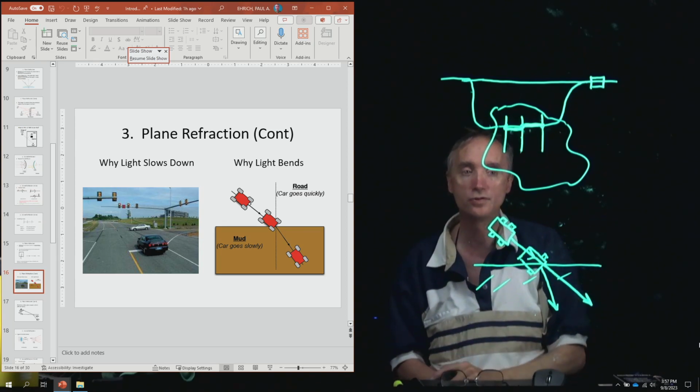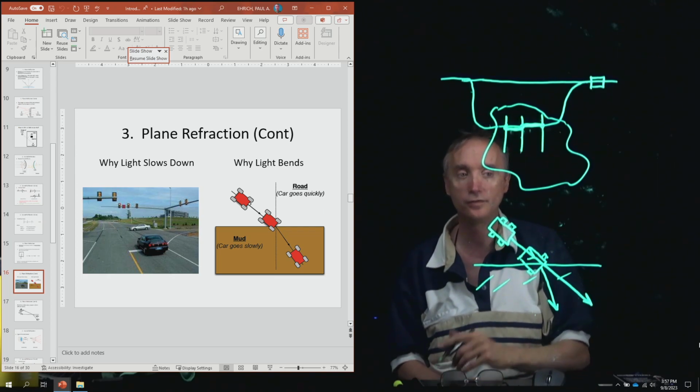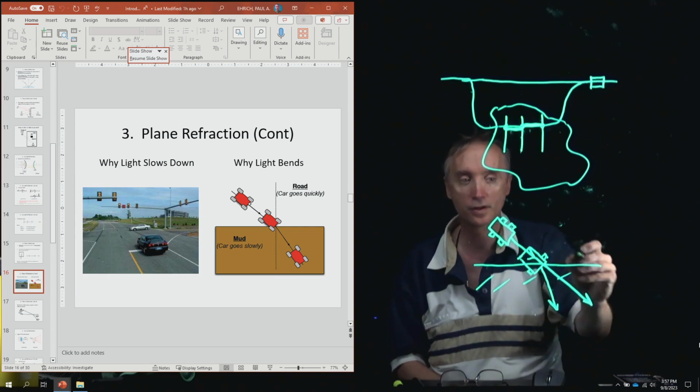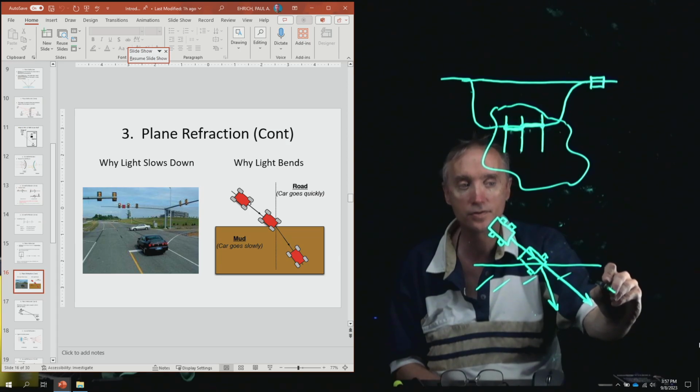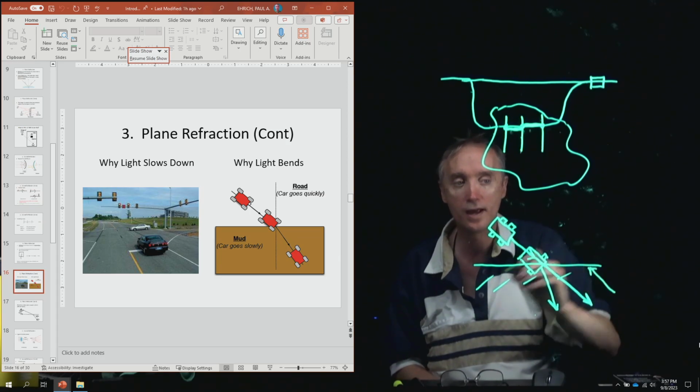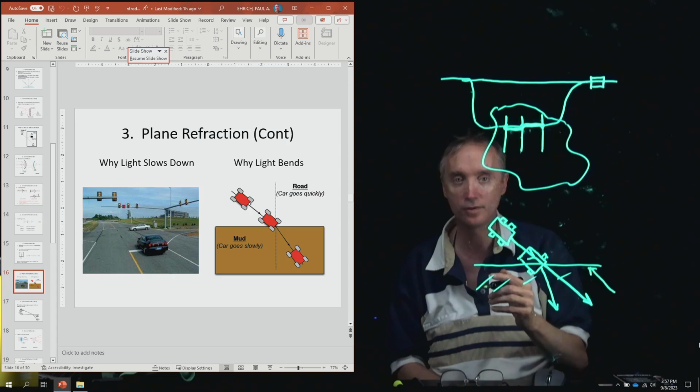Now what do you suppose would happen if instead the car was going this way? We can do the same thing.